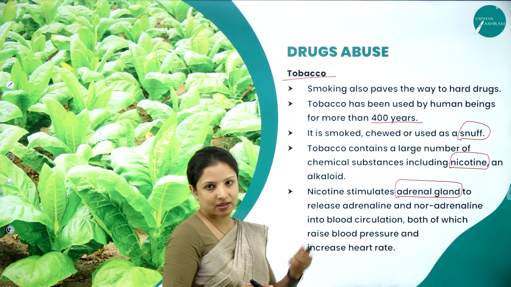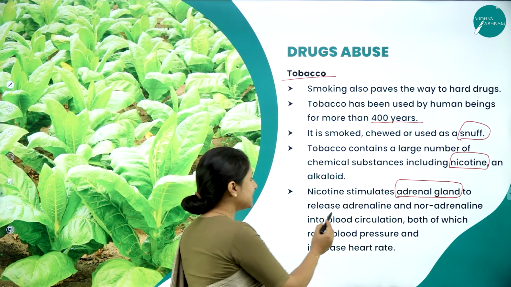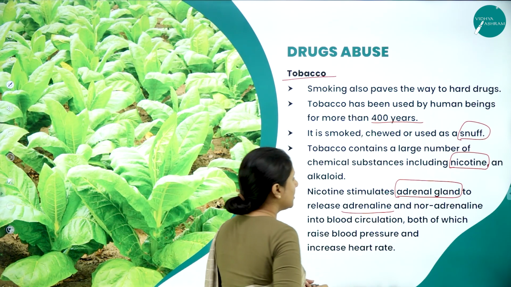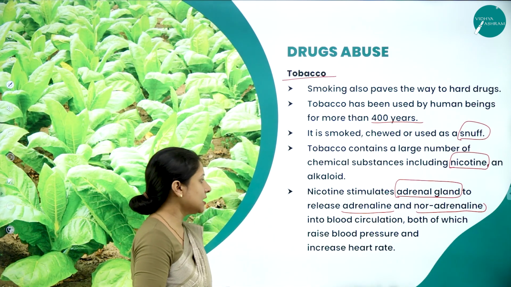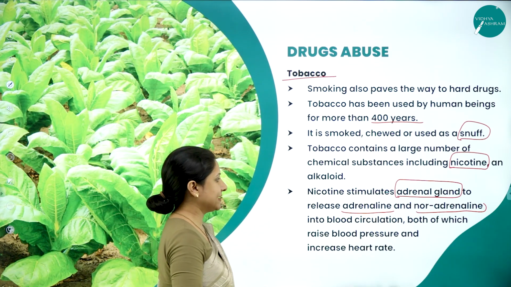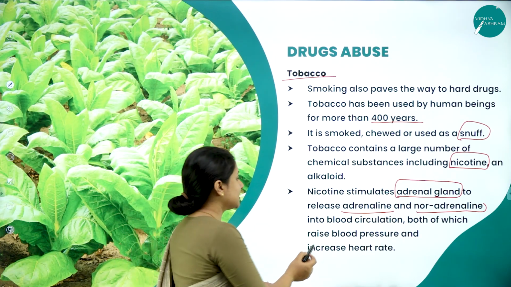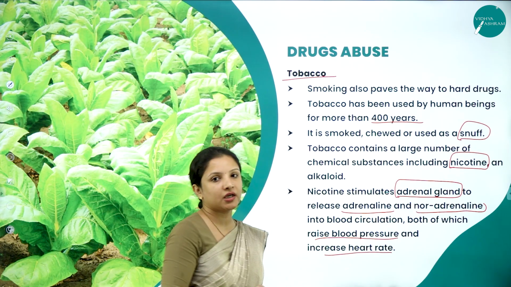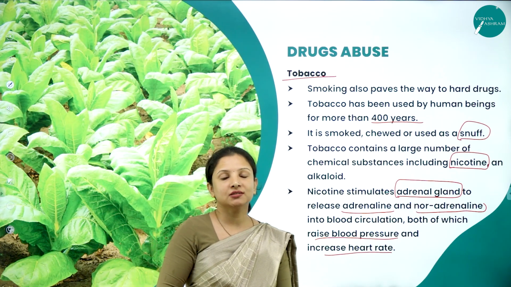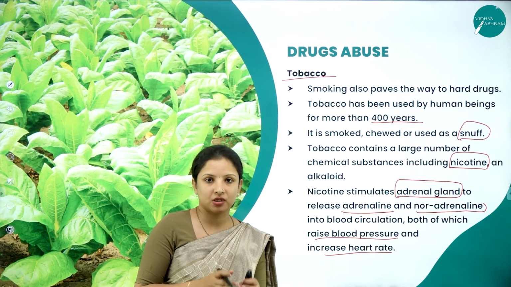And this adrenal gland, when nicotine is consumed, adrenaline gets released from the adrenal gland, and also noradrenaline gets released from the adrenal gland. It enters into the bloodstream, it circulates in the bloodstream, and it raises the blood pressure, and it increases the heart rate of the individual. So in such cases, sometimes they feel they have a lot of energy for just that particular moment.